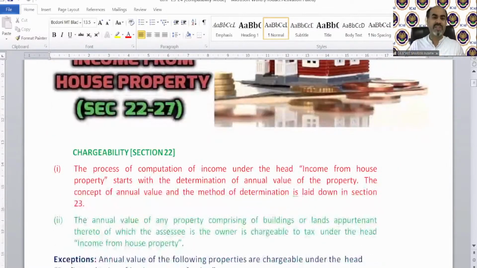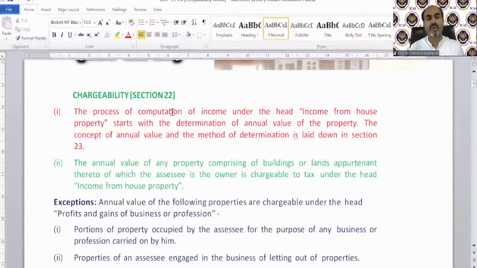So chargeability section 22 explains the process of computing of income under the head income from house property. It starts with the determination of annual value. The word is called annual value. That means annual aggregate value, which is going to be actually earned or due every year. Annual value of the property. The concept of annual value and the method of determination is laid down in section 23. So how we will calculate the annual value, that we will discuss in section 23.